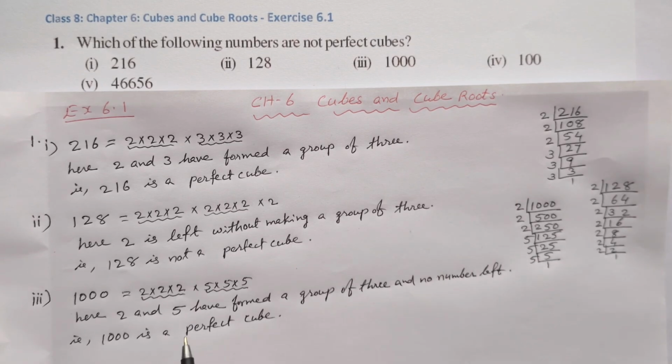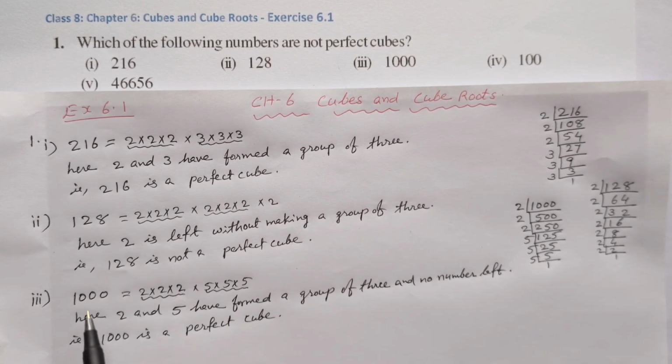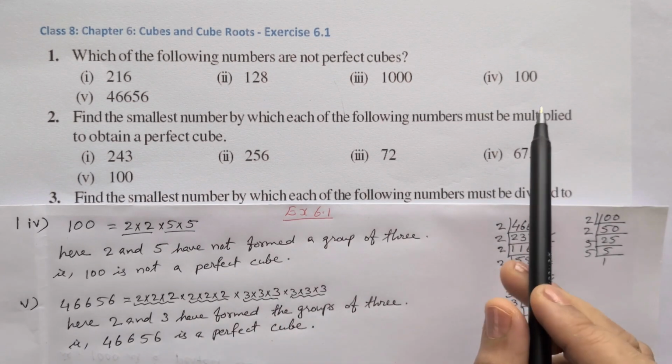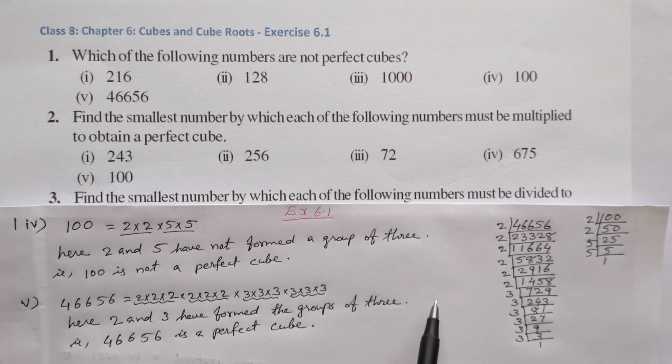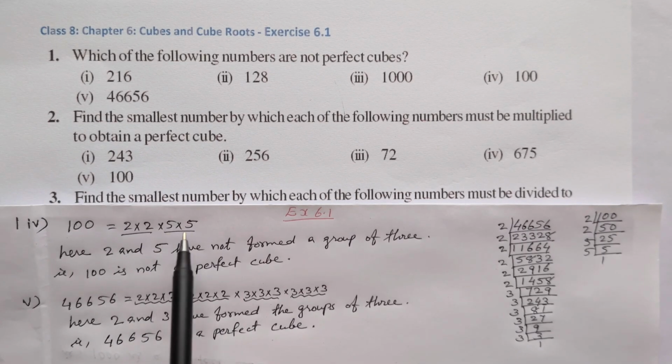Now the third number, 1000. In the prime factorization of 1000, we get three 2's and three 5's. That means 2 and 5 have each formed a group of 3, and no number is left. Therefore 1000 is a perfect cube. Next number, 100. In its prime factorization we get two 2's and two 5's. That means 2 and 5 have not formed a group of 3. Therefore 100 is not a perfect cube.